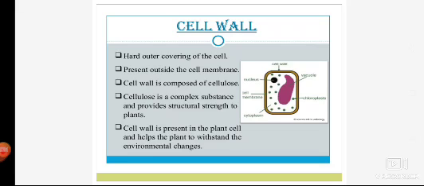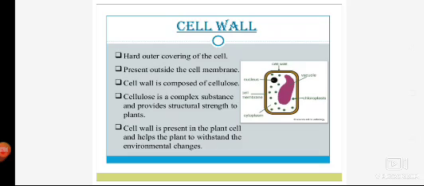Yes, cell wall is an extra protective covering which is present outside the cell membrane in case of plant cell, and it is because to provide them more rigidity, more stability and more turgidity to the plant cell. Like animals, we live in a more or less protective environment, but the plants, they have to withstand all the harsh weather environmental conditions. So for protecting the plants from all the harsh weather environmental conditions, the nature has given them an extra protective layering in the form of a cell wall.